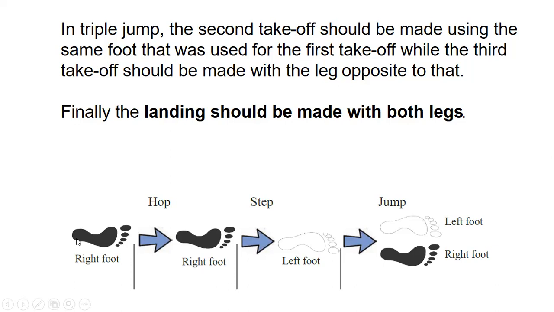Here you can see the black color foot. You are having 3, and here the left leg also. Here first the right foot, again the right foot, again you are having the left foot, again you are having both feet. That is why we are calling this event the triple jump, because 3 times we are having the jumping posture. That is the main thing.